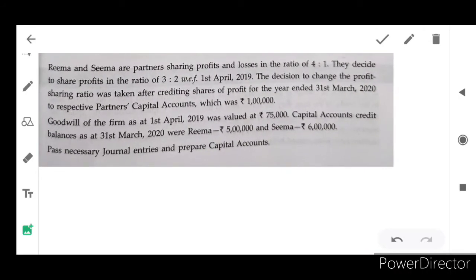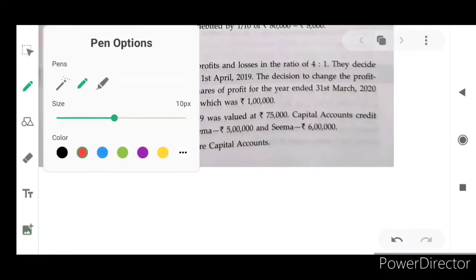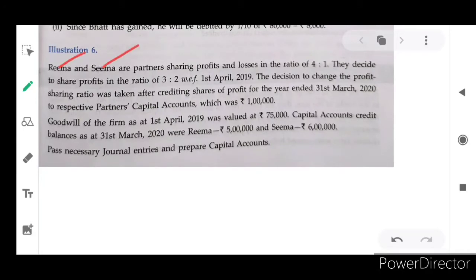Illustration 6. Rima and Shima are partners, sharing profits and losses in the ratio of 4:1. They decide to share profits in the ratio 3:2. The existing profit and loss sharing ratio is 4:1. The new profit and loss sharing ratio is 3:2. It is new, it is old. From 1st April 2019, it is 3:2.